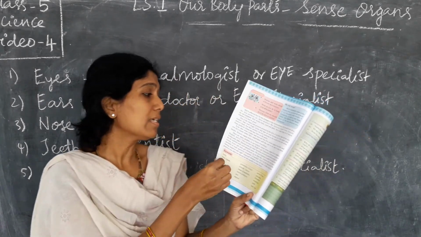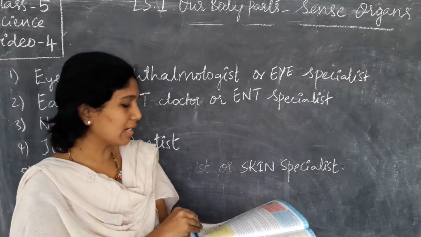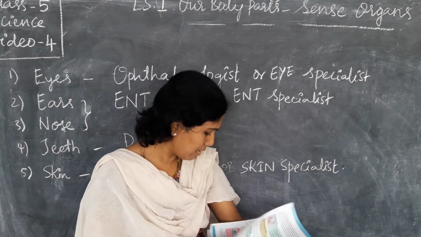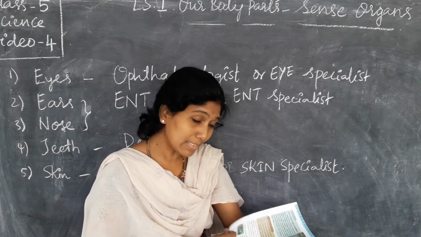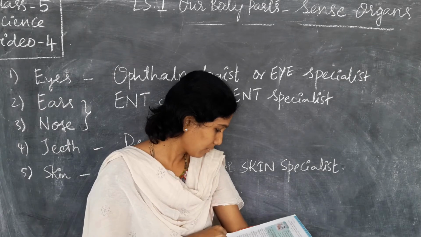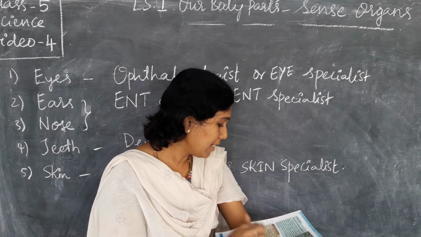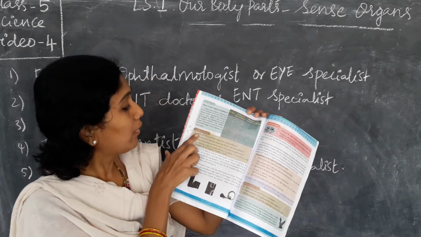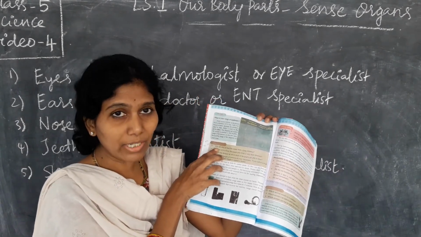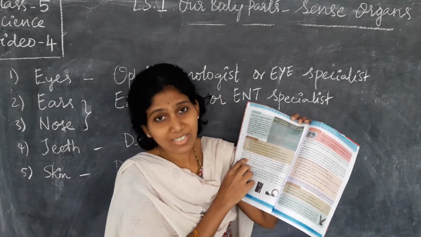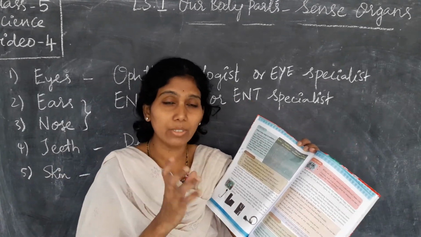In this, see, some bits are given here in a box. Open the page number. First I will tell you those bits. So here, in your textbook, 52 page number. I will start with page 52. Think and say are given. Here some questions are given for us. I will tell you one by one.